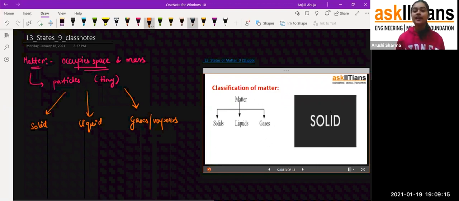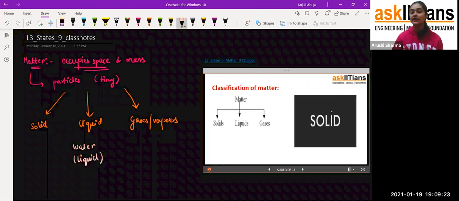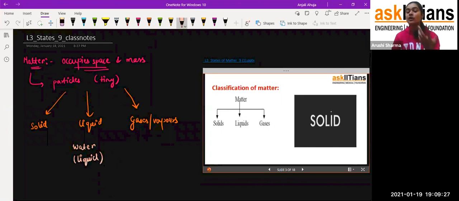Okay, so now if I give you one example here, that's the water which we drink. So it is liquid in nature. Exactly what we call the liquid: the substance which has the ability to flow, we call it a liquid. Exactly, student. If there is water, water has the ability to flow. You can't resist the flow. That property is also called fluidity.